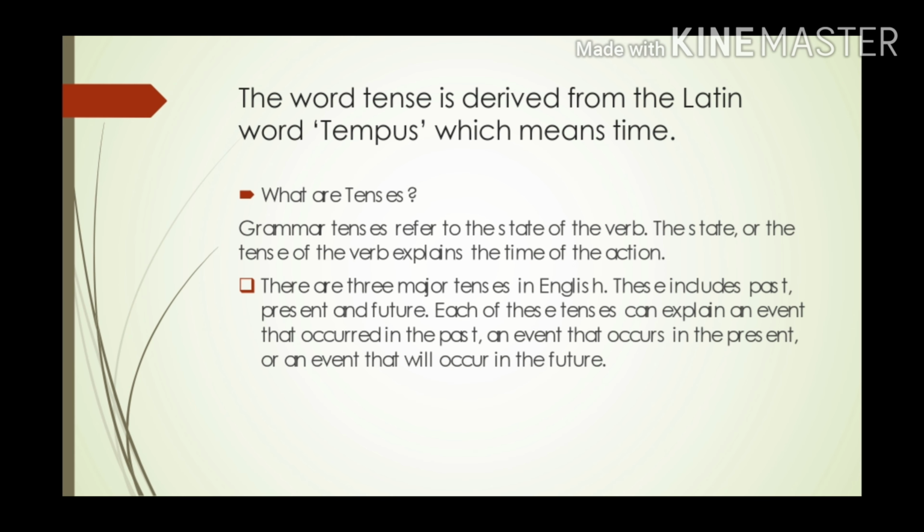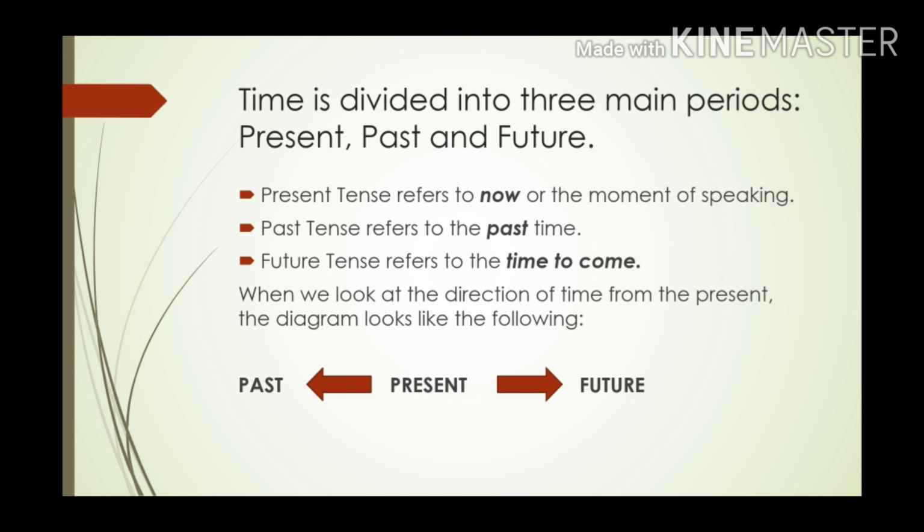So the word tense is derived from a Latin word tempus, which means time. Grammar tenses refer to the state of the verb. The state or the tense of the verb explains the time of the action. So mainly the time of the action is the tense. Time is divided into three main periods, that is present, past and future.